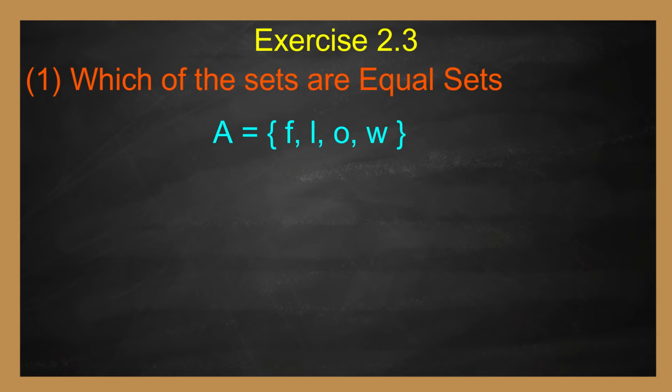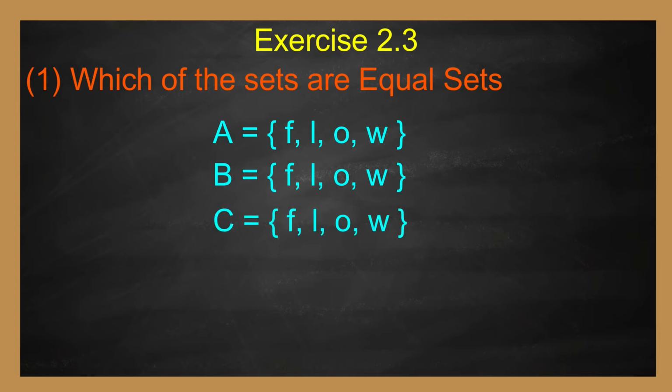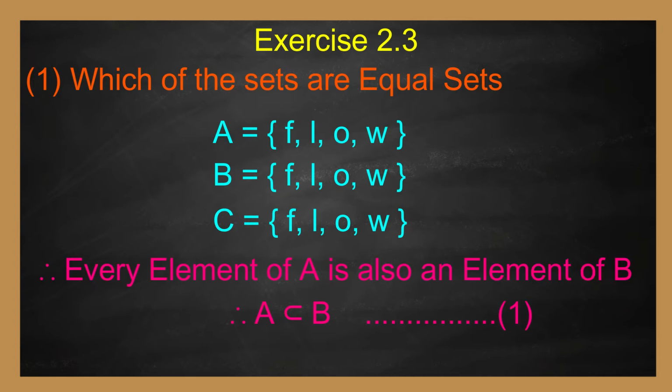Now, A equal to set of F, L, O, W. B equal to set of F, L, O, W. And C also equal to set of F, L, O, W. Therefore, every element of A is also an element of B. Therefore, A is said to be subset of B.